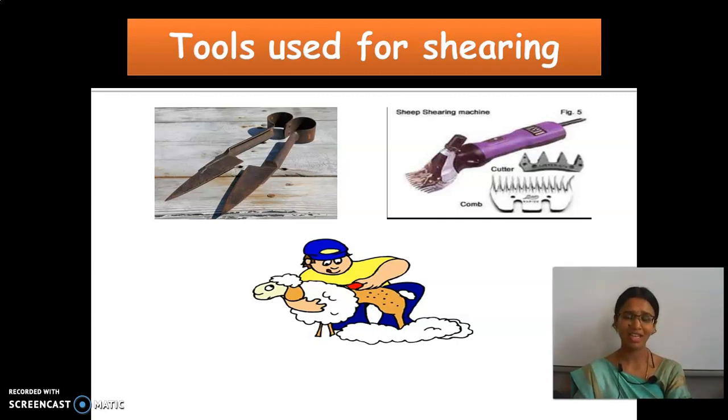And one more thing: when does this shearing process usually take place? This process usually takes place during the summer month. So this shearing process usually takes place in the month of summer.